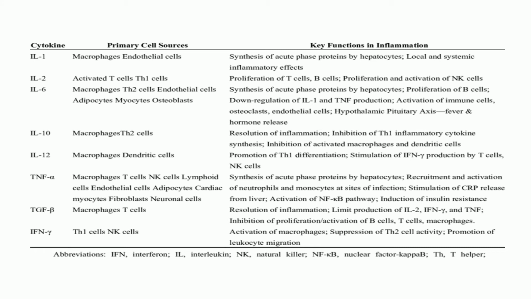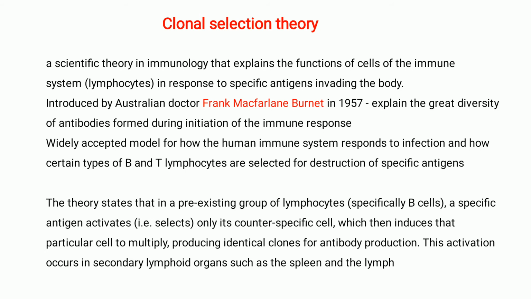So these are the different types of cytokines which we already learned in the cascade system, and the other attributes like interleukin 1, 2, 6, and we have tumor necrosis factor alpha, beta, and interferon gamma. All these cells are mainly involved in the immune responses. And there comes the clonal selection theory. This is one other scientific theory in immunology, which also explains the functions of the immune cells.